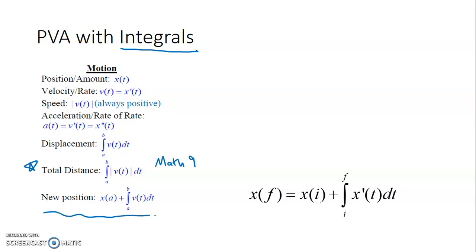So this is what we have off our cheat sheet. This was from other slides that we've done in this class. So basically, a future position or amount is equal to the initial position or amount plus the accumulated position or amount. Now, the derivative of position is velocity. So you can think about it as the integral of velocity or as the integral of the rate of position, which is velocity.